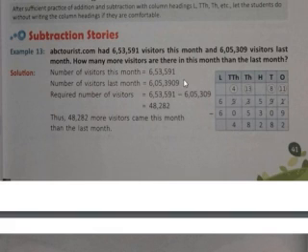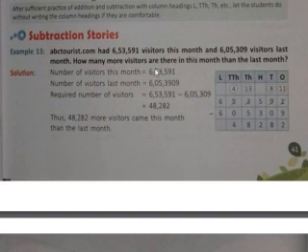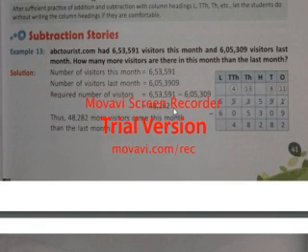Here by mistake 3909 has been written, so you will write 309 only. So number of visitors last month is equal to 6,05,309. Required number of visitors: that means you have to find how many more visitors. So from the bigger we will be subtracting the smaller, last month. After subtracting, we got 48,282.